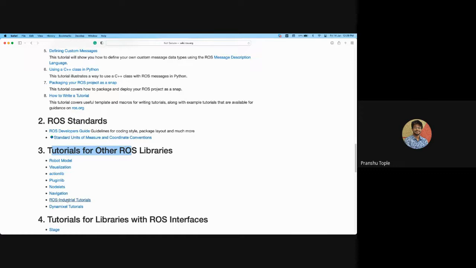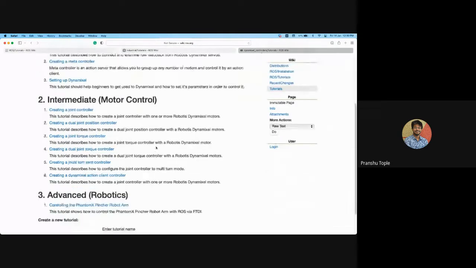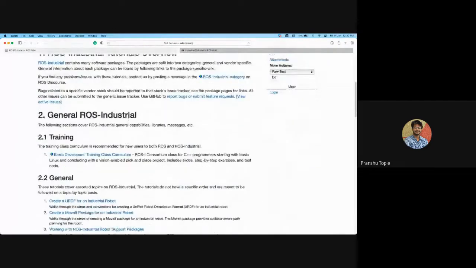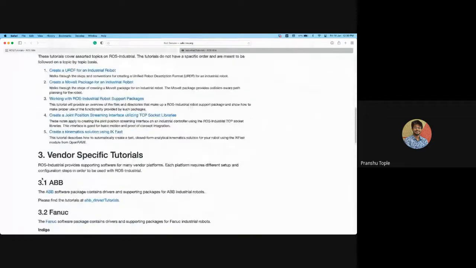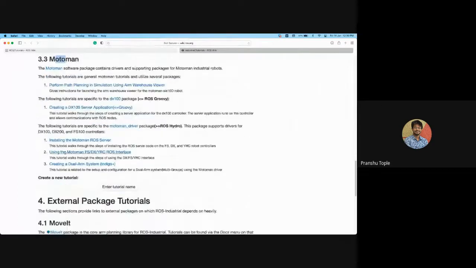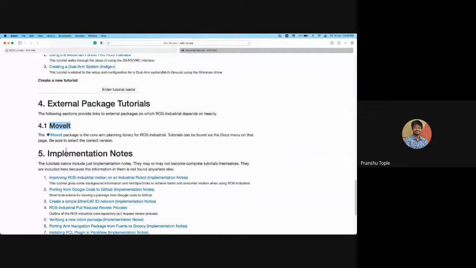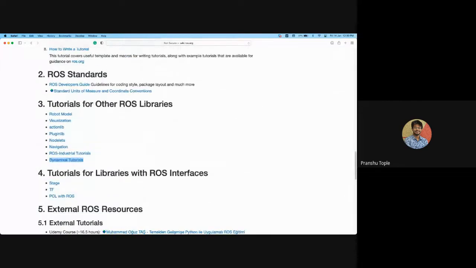Then if you are working on industrial robots, ROS Industrial is the thing. You can check the tutorials. Then the South Korean company that I told you about has its own motors, Dynamixel. So these are their tutorials for moving the Dynamixel motors. In ROS Industrial, you can see there is stuff by ABB, Fanuc, and Motoman, I guess, yeah, that's it. And then they have MoveIt packages. This MoveIt is the thing that I showed for the robot arm. You can go through it. All the links are provided.